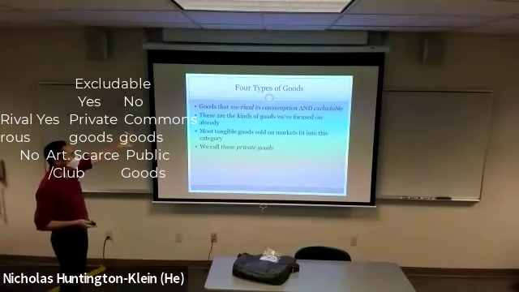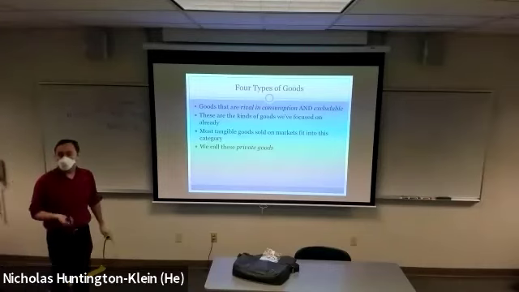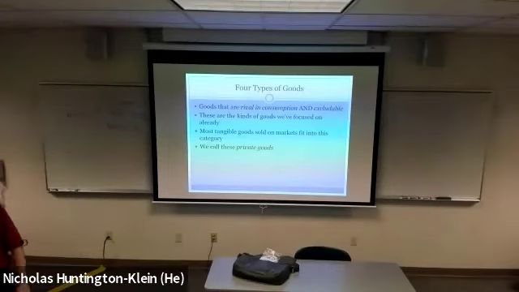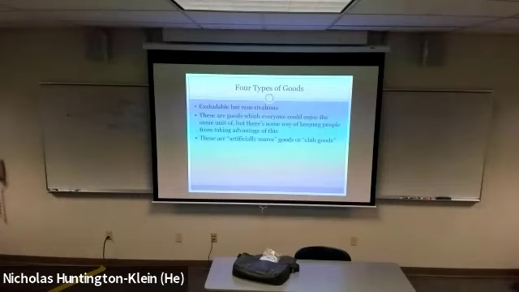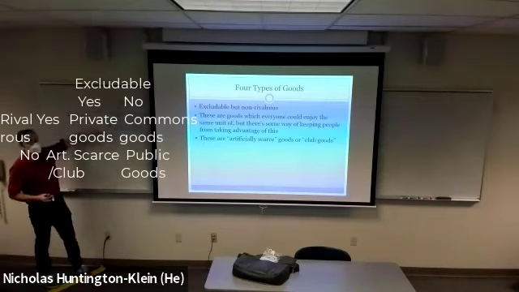Here's half of this. Things are rival and excludable, things we've already done. Most tangible goods are in this category. We call these private goods. Good to go. We've talked about it all those ways. Next, let's talk about things that are excludable but non-rivalrous. So we're down here in this corner, things that are excludable but are not rivalrous.